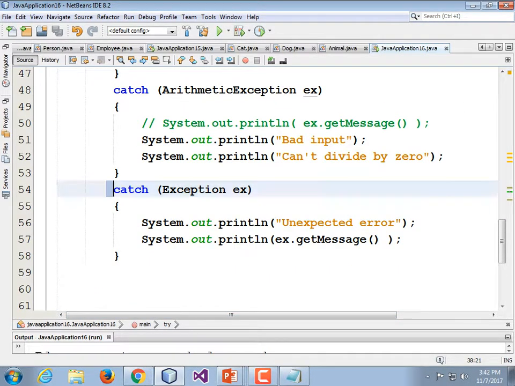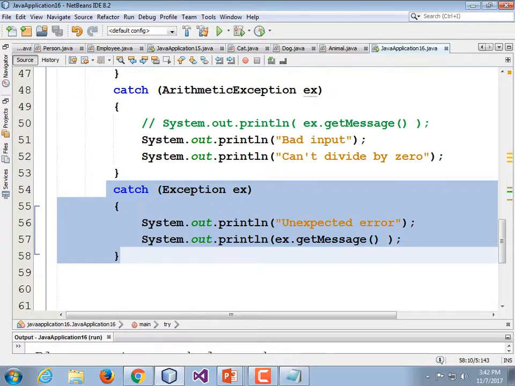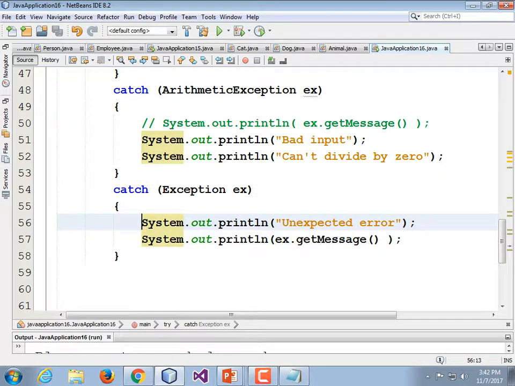You may think to yourself, okay, if that one can catch everything, I'm just going to use that one all the time. That's an extraordinarily bad idea, because you need to know what kind of error you're getting. You want to know if it's a file error or a divide by 0 error or a format error or whatever. And if you just catch absolutely everything with one command like that, you can't really differentiate them. Yeah, you might be able to query ex and figure out what kind of exception it is.